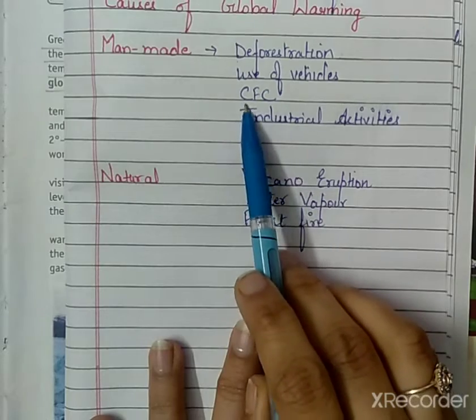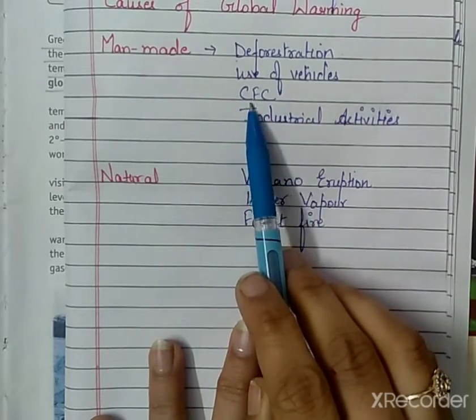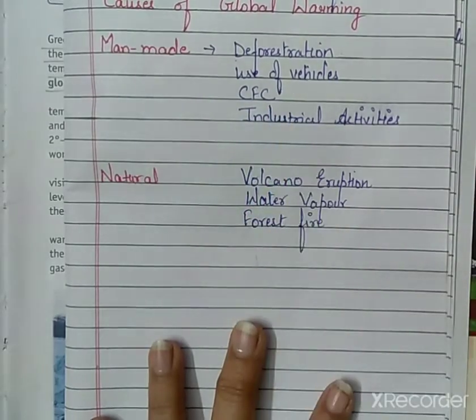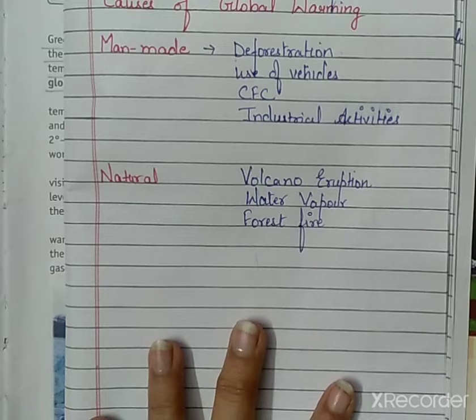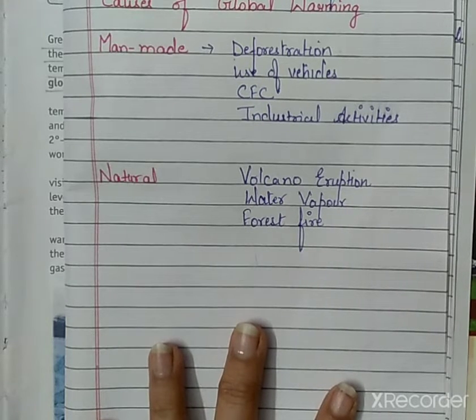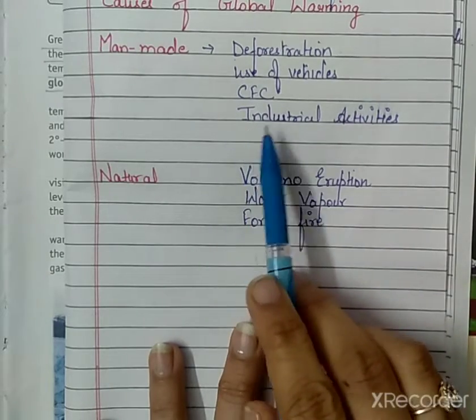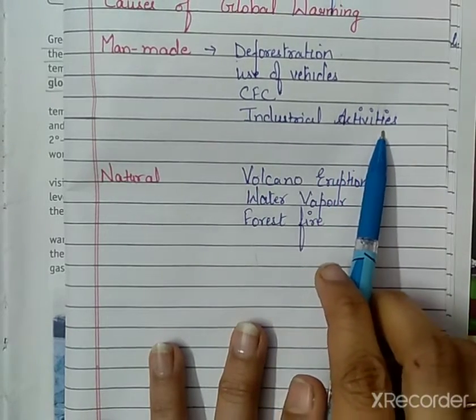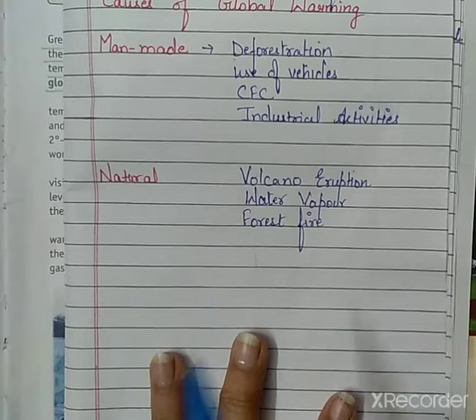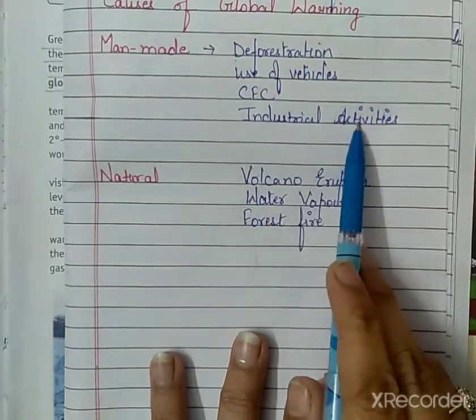Next one is use of CFC. CFC is chlorofluorocarbon. It is also a kind of gas that is used in air conditioners, refrigerators, and it also warms up the earth's atmosphere, right? And the last one is industrial activities. These are the man-made causes.